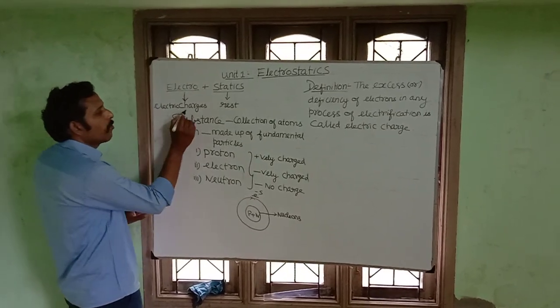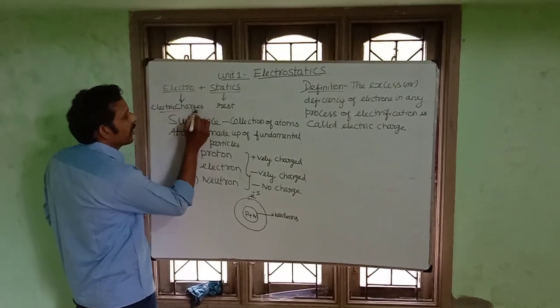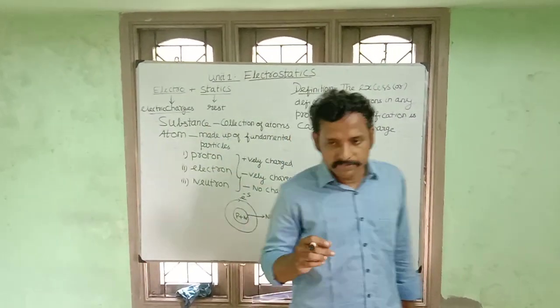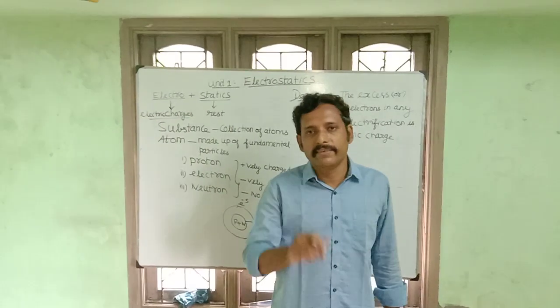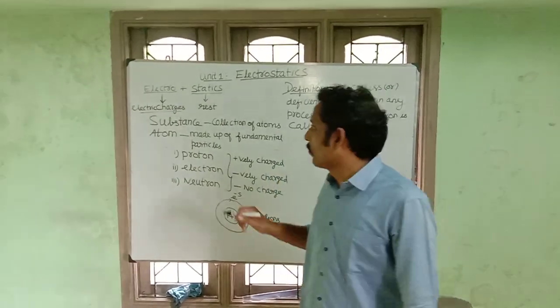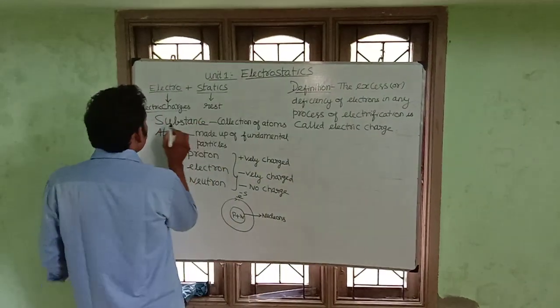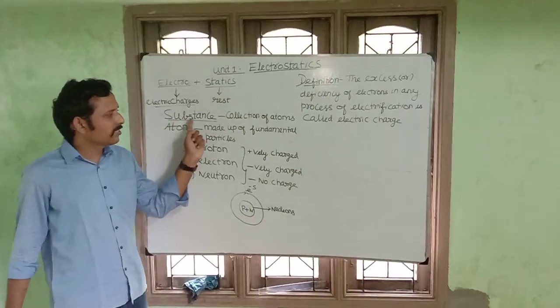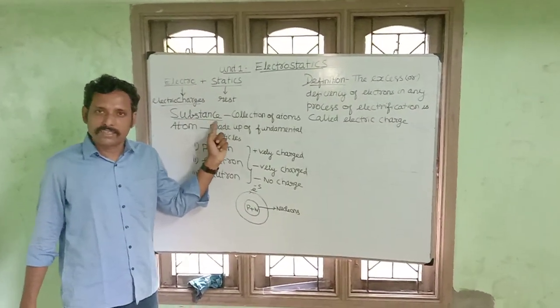Then let us know what you mean by electric charge. If you want to go in detail, you should know what you mean by substance. What is a substance? Yes, correct.